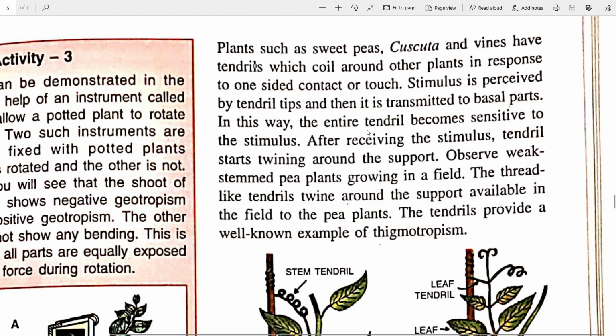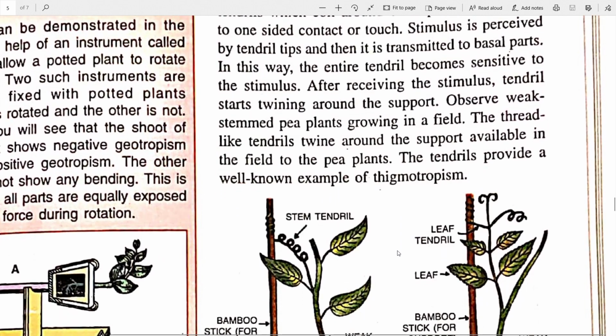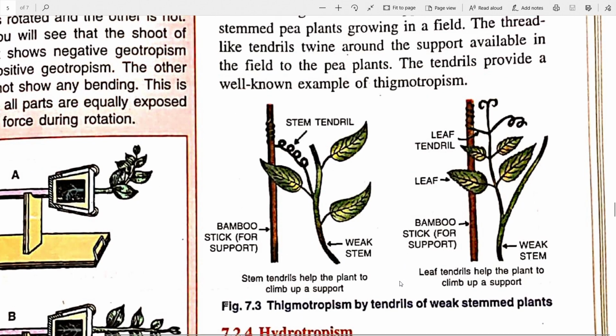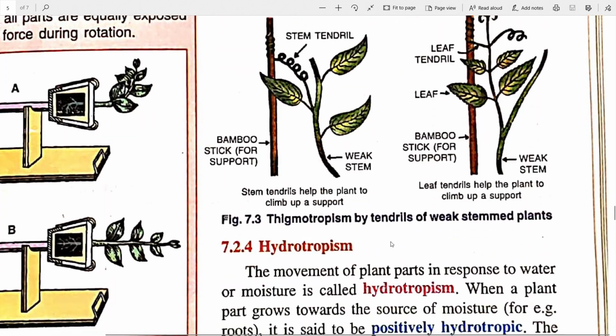In this way, the entire tendril becomes sensitive to the stimulus. After receiving the stimulus, the tendril starts twining around the support. Observe the weak-stemmed pea plants growing in the field. The thread-like tendrils twine around the support available in the field to the pea plants. The tendrils provide a well-known example of thigmotropism. So what it does is it feels this way, and as soon as it touches something stable, the tendril tends to coil around it for support, and that's how it keeps growing. So this is a very good example of thigmotropism.